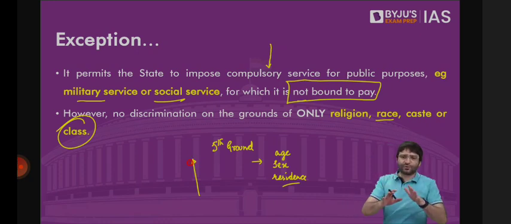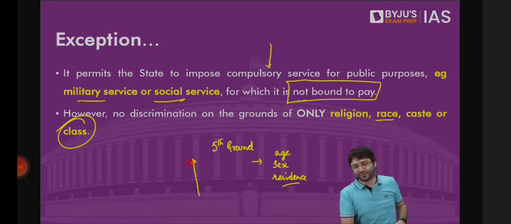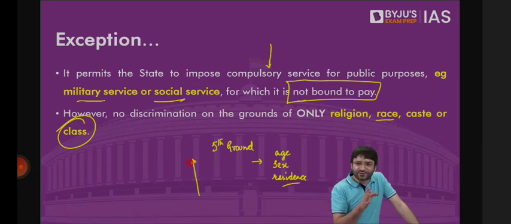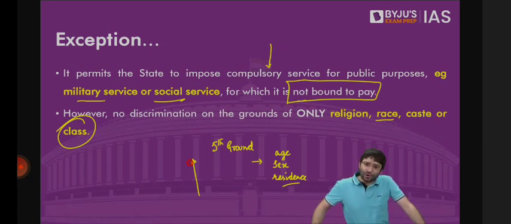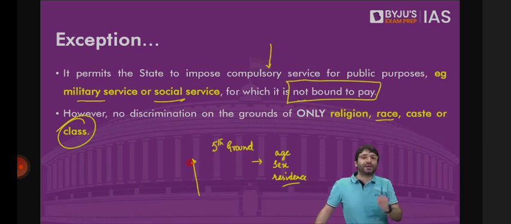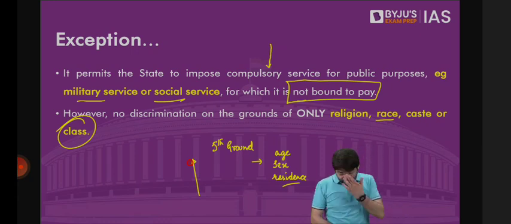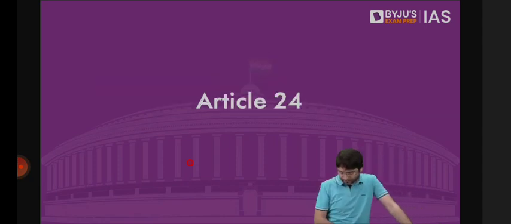Long story short, Article 23 prohibits exploitation. And what is this exploitation? It prohibits traffic, begar, and other forms of forced labor. That means you will never be forced to work for which you won't be paid wages, for which you won't be paid anything, for which you won't be paid remuneration. But the exception is inside the jail, when you're serving your time in the jail as part of your punishment, you will be forced to work. Also, the state can impose compulsory military service or social service, for which the state is not bound to pay you anything. That is Article 23 of the Constitution. Any doubts as of now, please let me know. Then we will jump to Article 24.